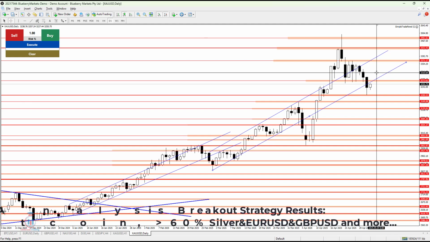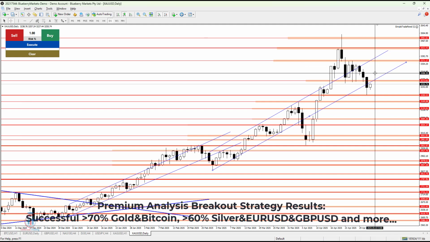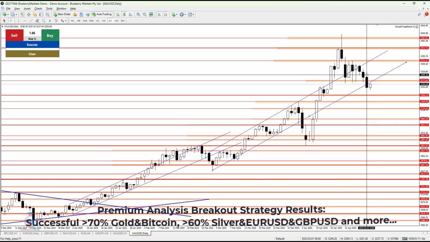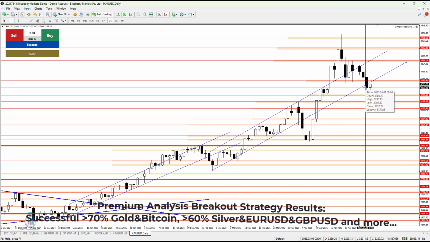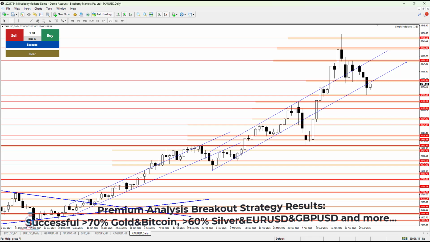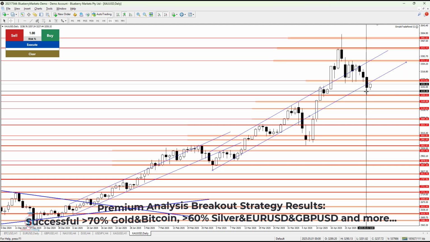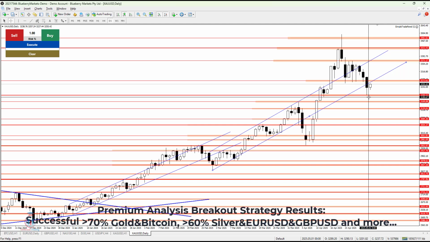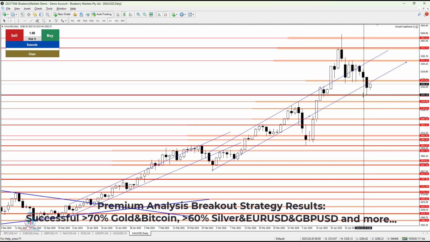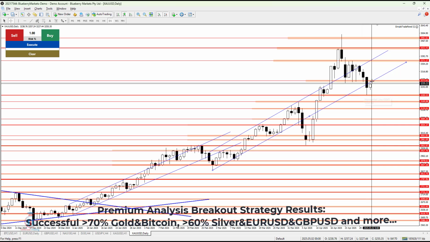Gold yesterday created a bearish candle, which means gold has lost its value against the US dollar, and we can see that the price has formed a bearish breakout below 3272.61 as a support level. We can see that here on the daily time frame. The price has reached 3200.53 as a support level, a daily support level which was mentioned yesterday.